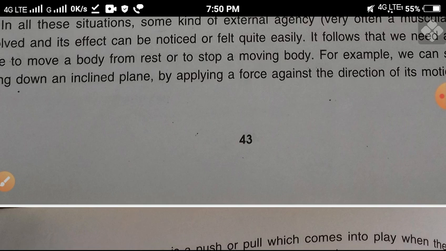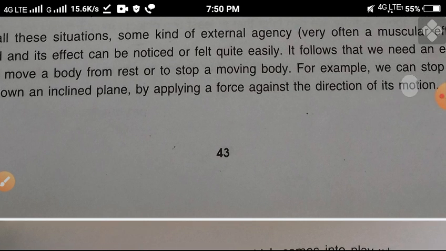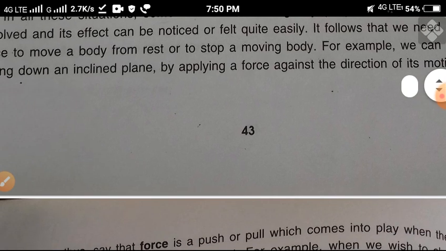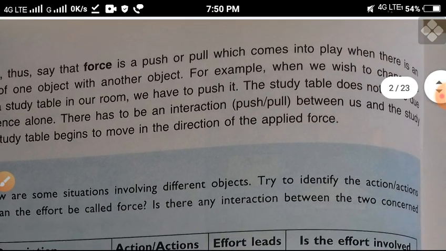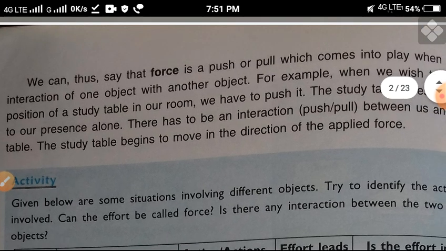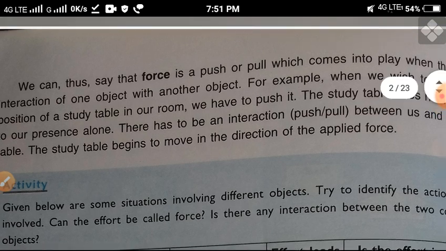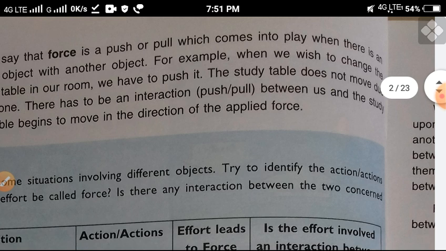It will stop. That particular object will stop when we apply a force against the motion of the body, against the direction of its motion. So we can say that force is a push or pull which comes into play, and there is an interaction of an object with another object. When one object contacts another object, strikes each other, that is interaction, then force is exerted or applied. There are many examples you can see.